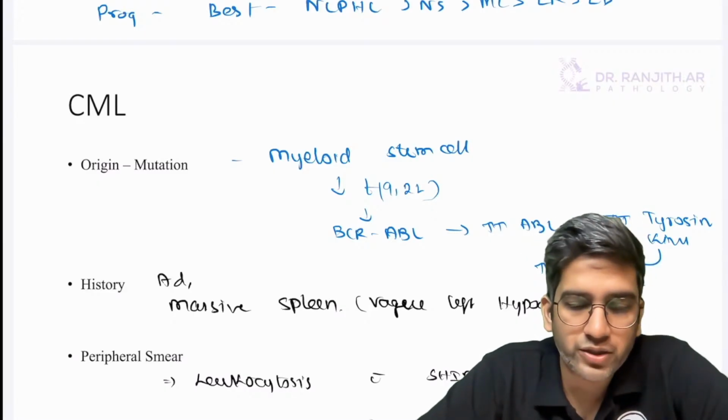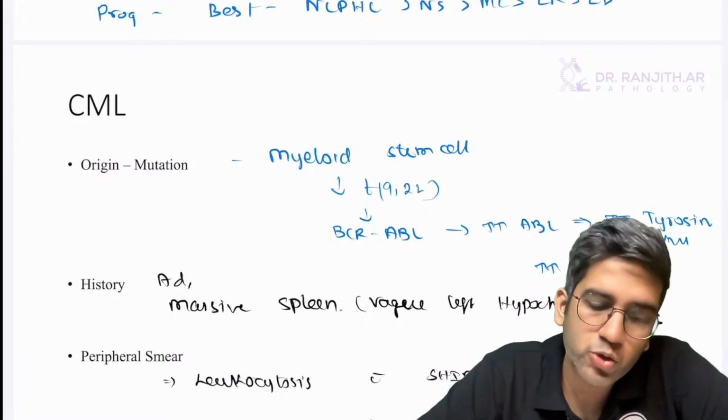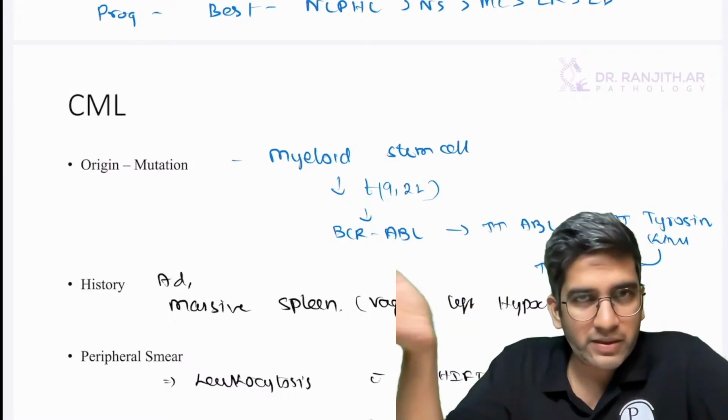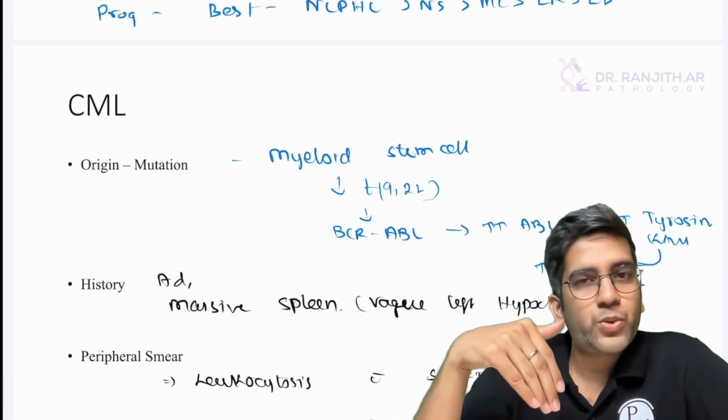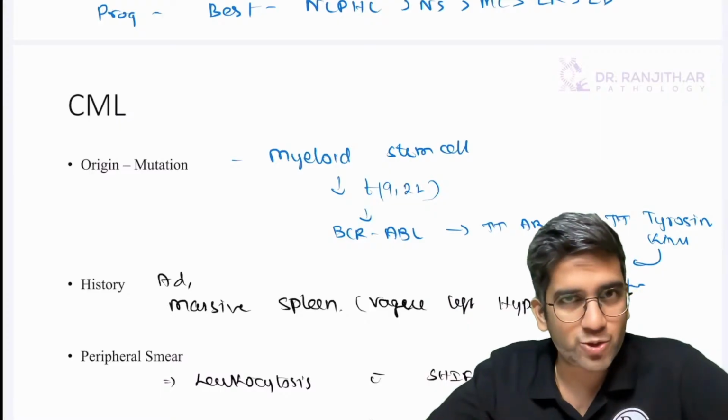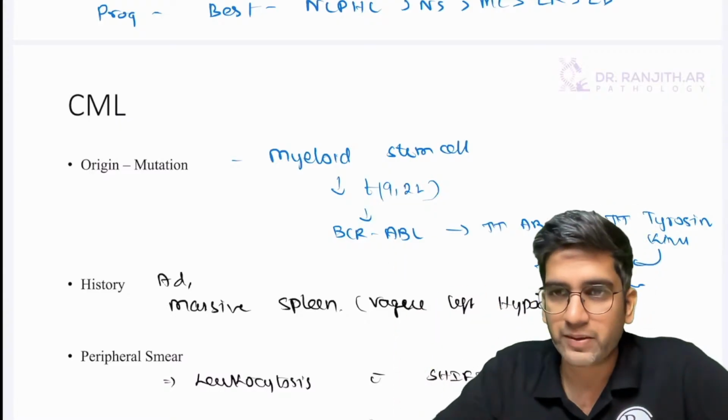More mutation, Rishank. So we'll have double Philadelphia chromosome, we have TP53 mutation. It becomes aggressive, that's all. When CLL can become DLBCL, when a squamous cell carcinoma can become a high-grade squamous cell carcinoma, when a carcinoid can become a small cell carcinoma, CML becomes an AML, same way.